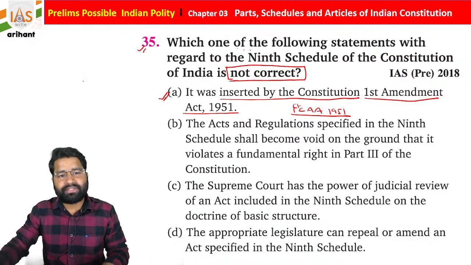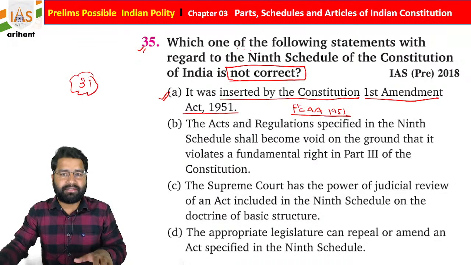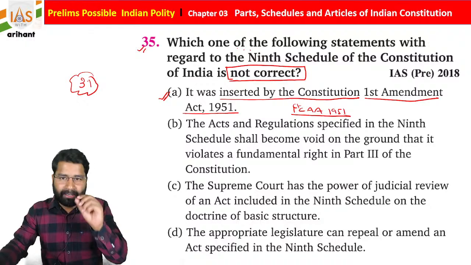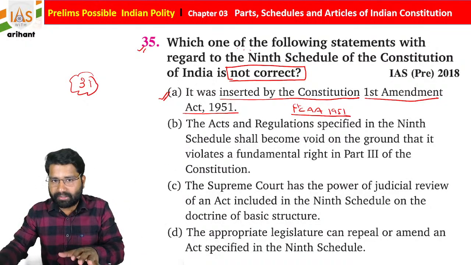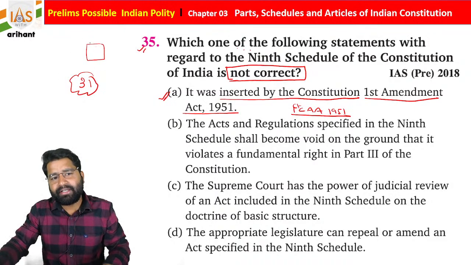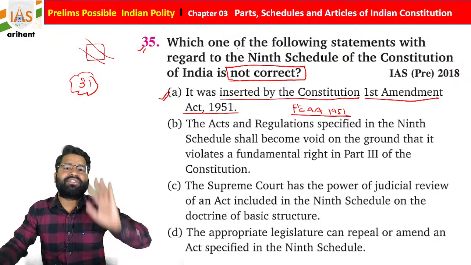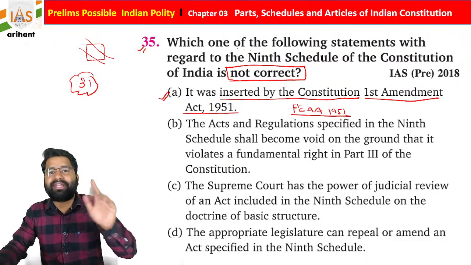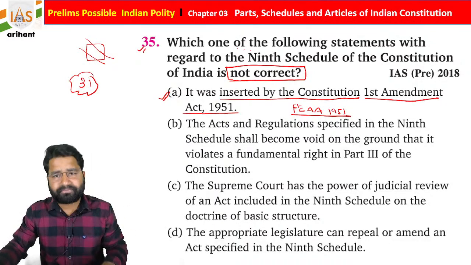As you know, students, there is Article 31, which is about the fundamental right to property. Basically, people are not able to take away the fundamental right. So if someone has property, the government cannot seize anyone's property. That's why this schedule was added, so the Supreme Court cannot interfere. But at a later time, the Supreme Court said that the whole Constitution we can review.